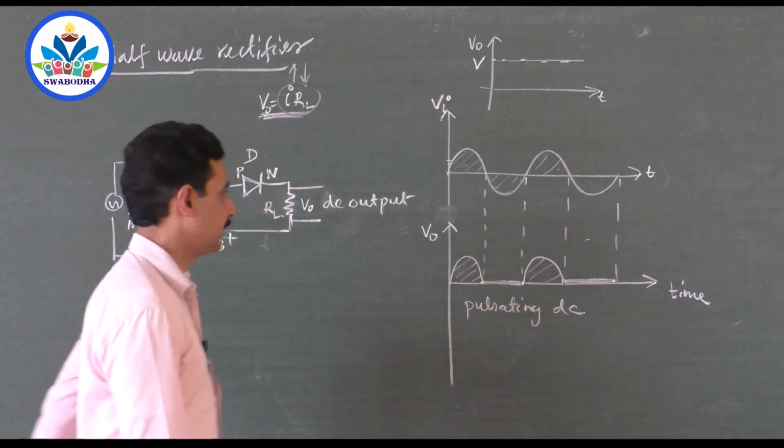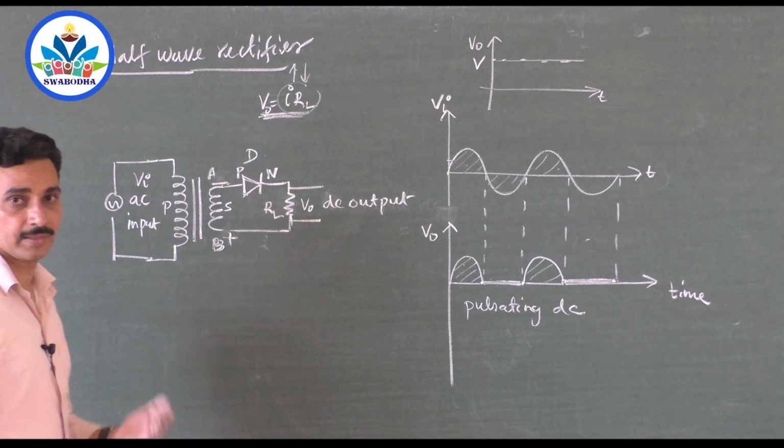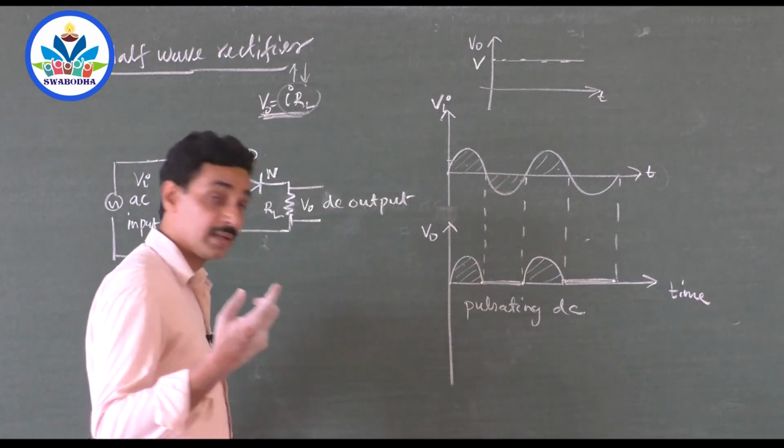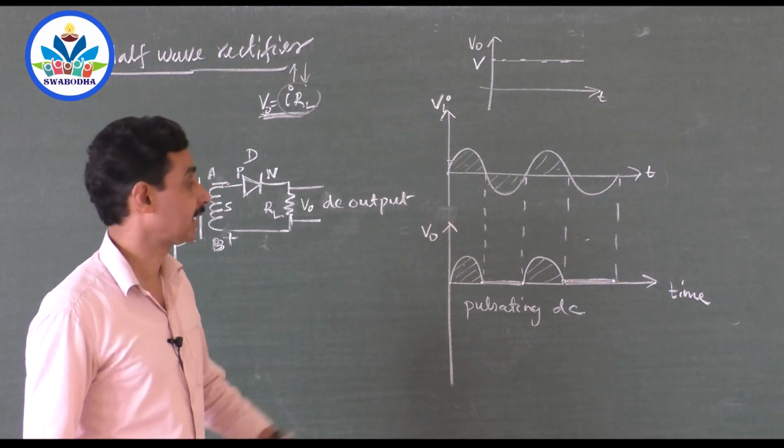So this is the whole half wave rectifier. Remember this diagram and these two diagrams. 75% of the marks were carried by them.